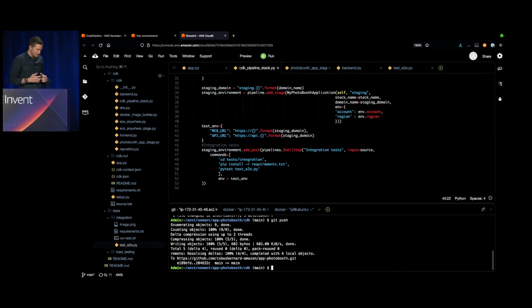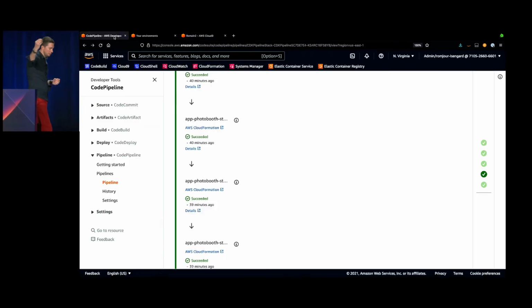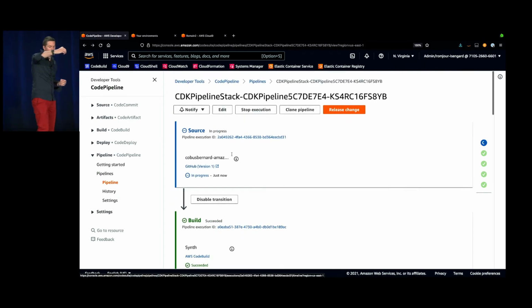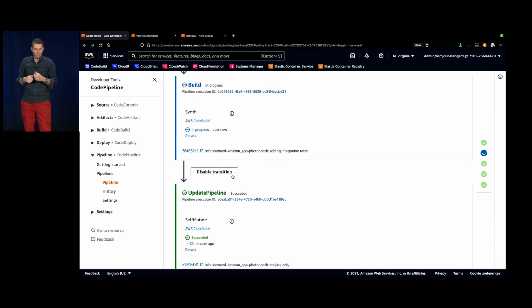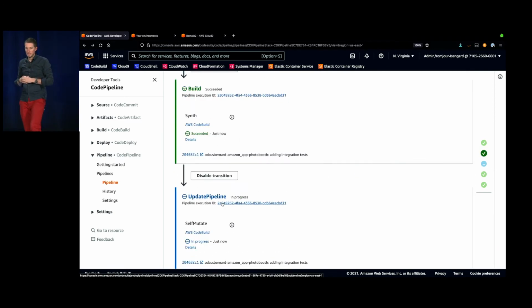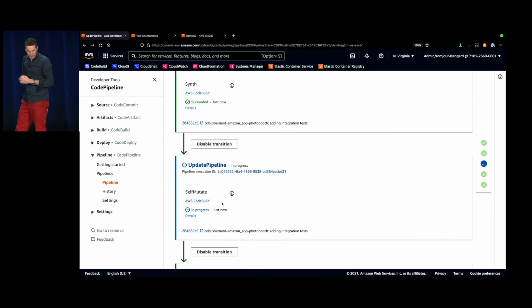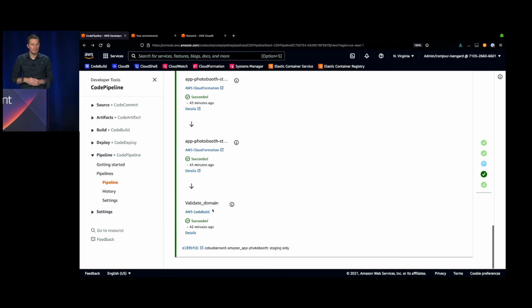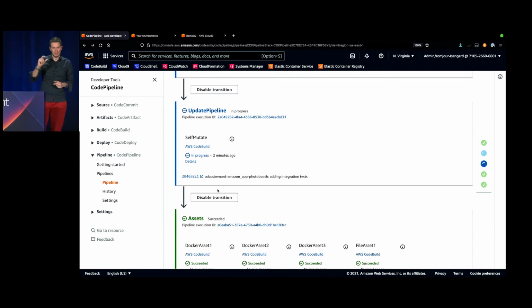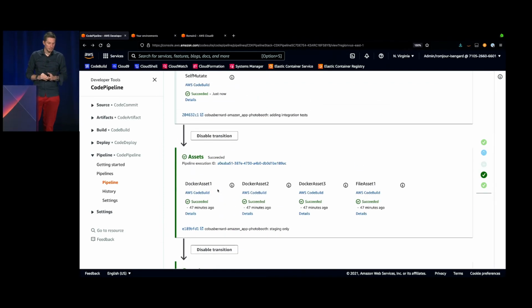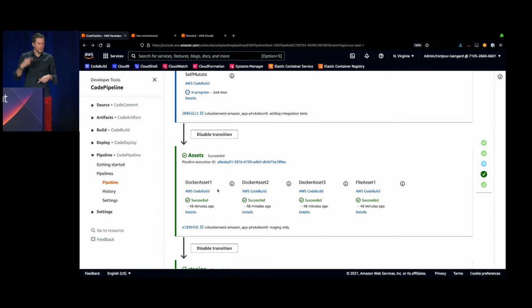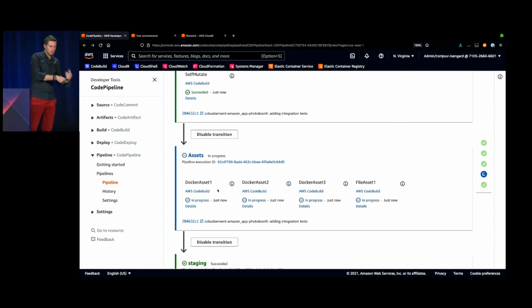And once it's done, the webhook on my CodePipeline is going to detect that the source has changed. So it's going to retrieve my code again and rebuild my infrastructure accordingly. So you can see that there's a phase of self-mutate, where basically it's doing the difference between our former code and the new code, and it knows what it needs to change. And then the pipeline is going to move on again.